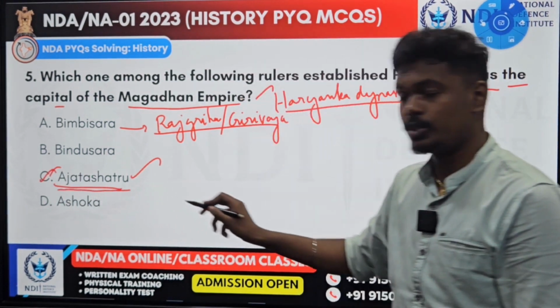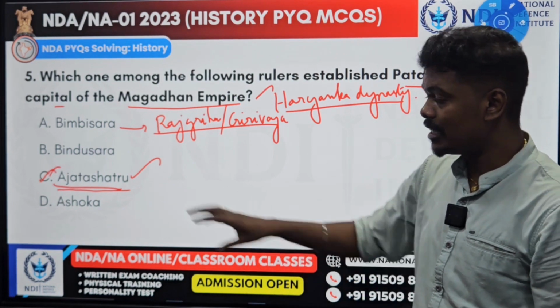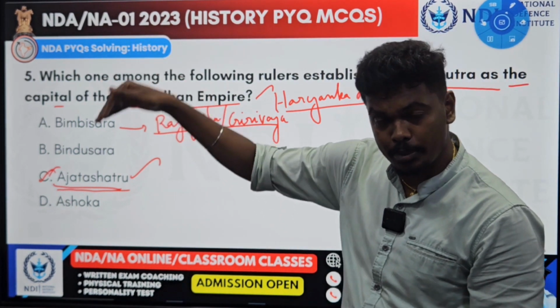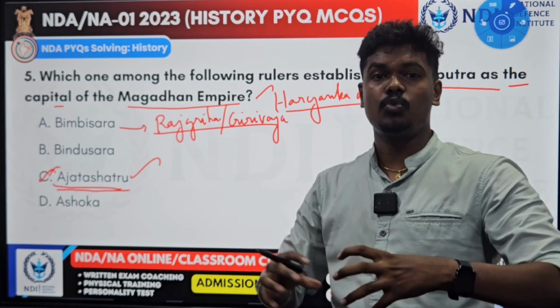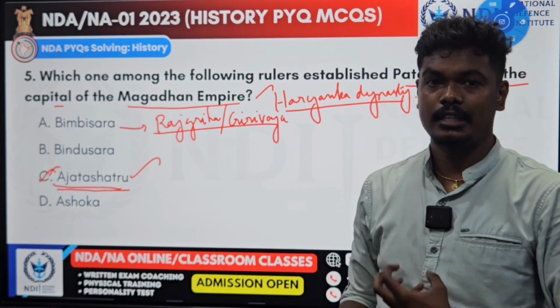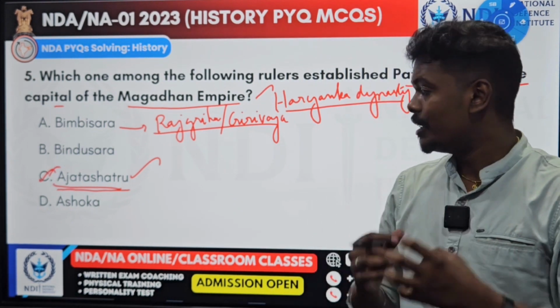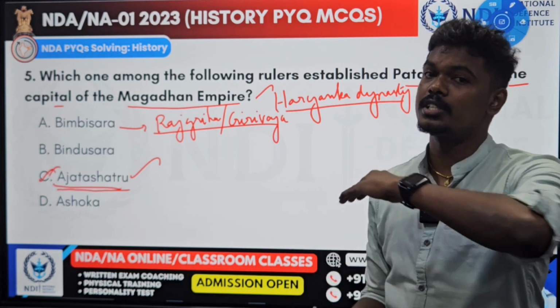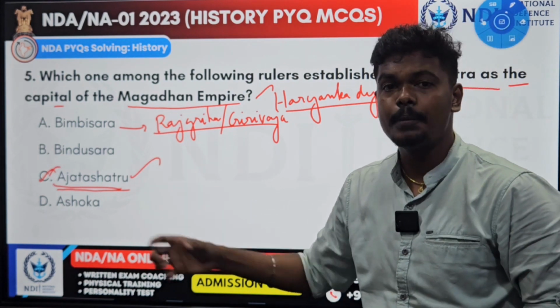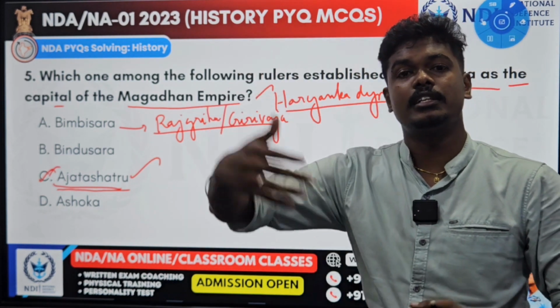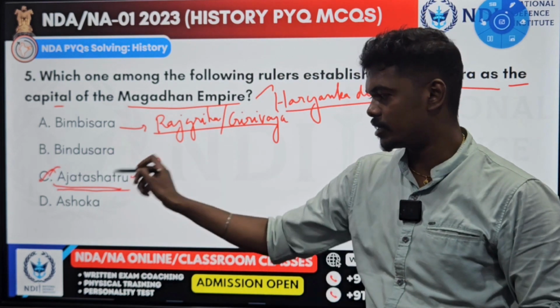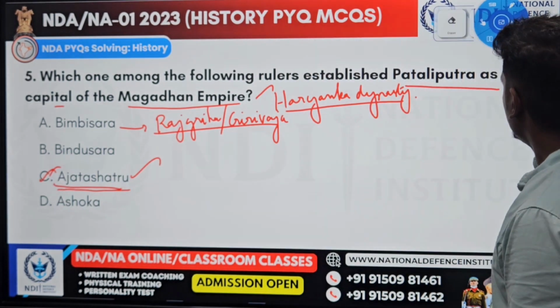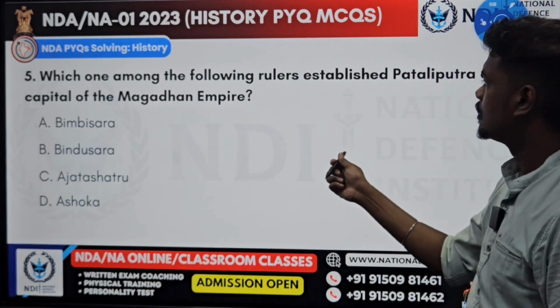And as I told, this Ajatashatru is a very powerful king. In fact, he killed his own father, Bimbisara, and then only he became king. And he had a lot of war machines like the catapult, Ratha Musala, Mahashila Kantaka and so on. He used many weapons to demolish his enemies. And because of him, the empire of Magadha started to expand further. So the answer is C, Ajatashatru. We'll go for the next question.